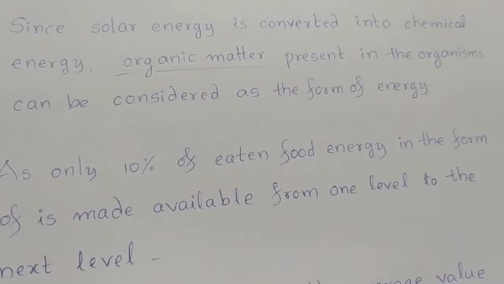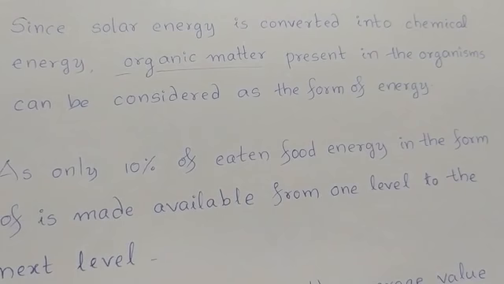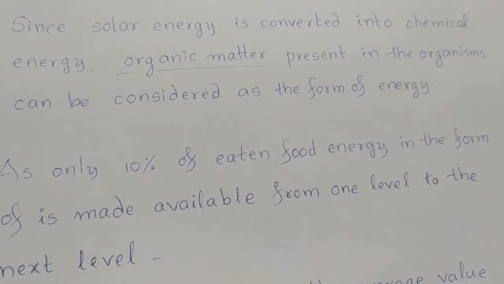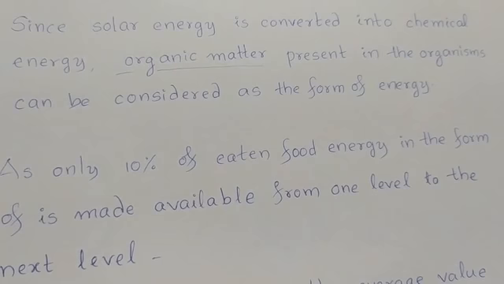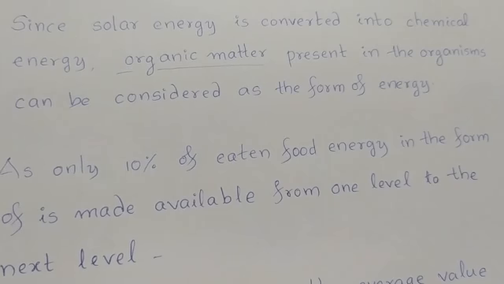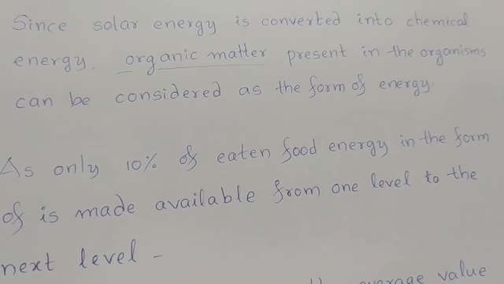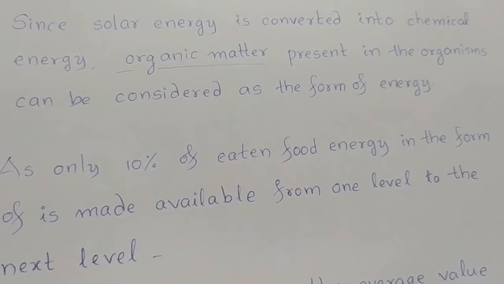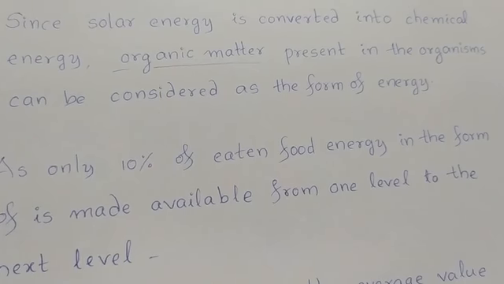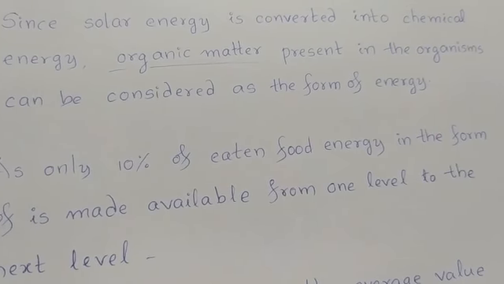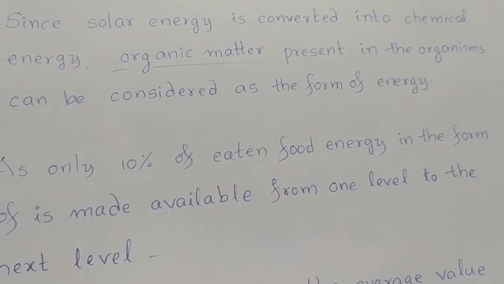We have discussed that the energy from sunlight is captured by the green plants, which is converted into the form of chemical energy. And organic matter itself represents that chemical form of energy. So organic matter present in the organisms can be considered as the form of energy.